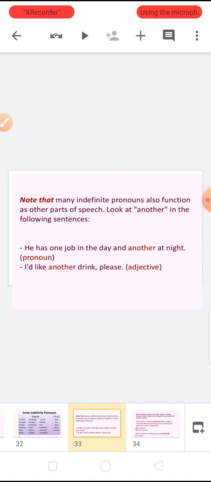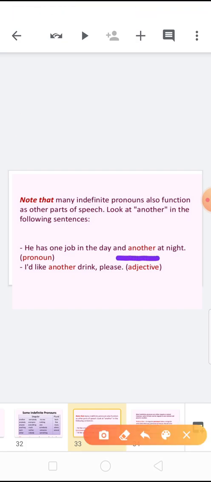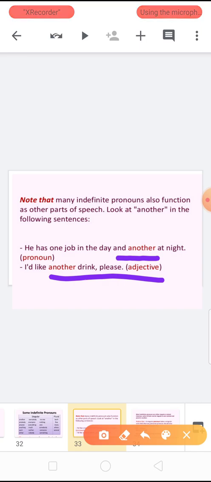Now, many indefinite pronouns also function as other parts of speech, like another in the following set. He has one job in the day and another at night. Here another is a pronoun. I like another drink, please. But here another is an adjective. I have already taught you the adjective chapter, so the same word sometimes we can use as a pronoun or as an adjective, but the meaning of that word changes with its use in the sentences.